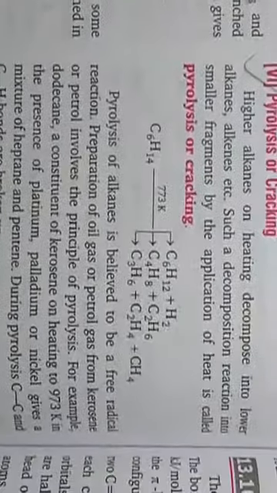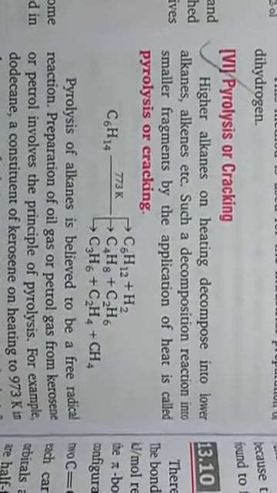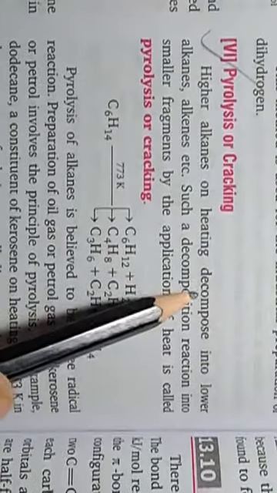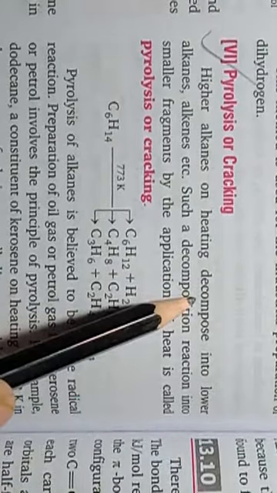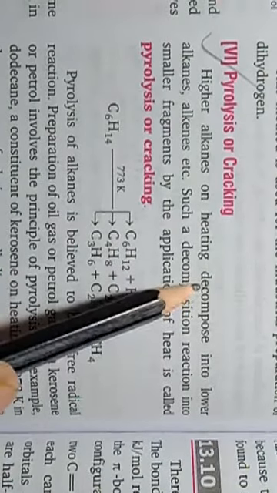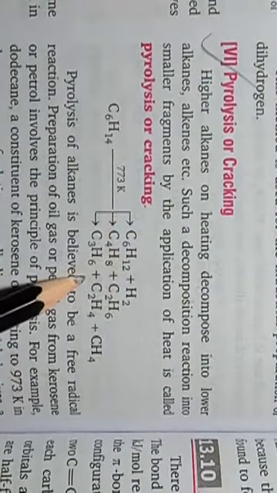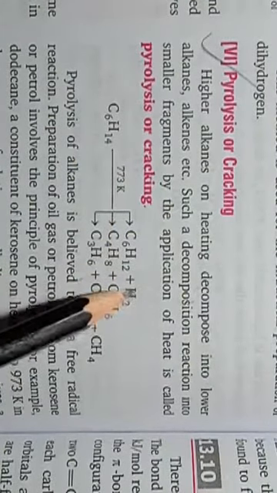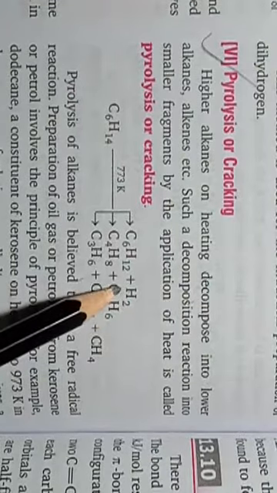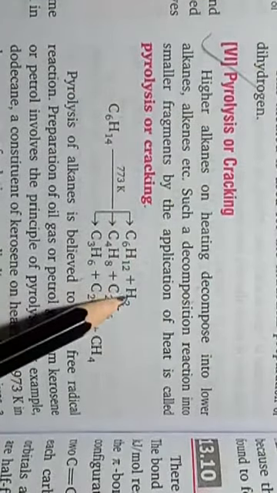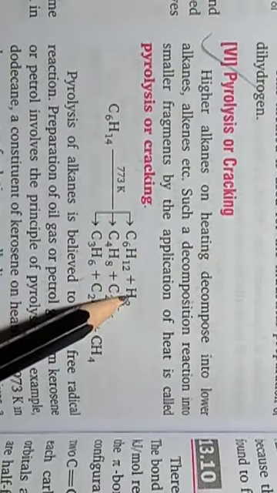Next is pyrolysis or cracking. So this is a decomposition reaction which is taking place in the absence of air. So on heating, alkane gets decomposed, forming a number of byproducts with the help of a free radical mechanism.